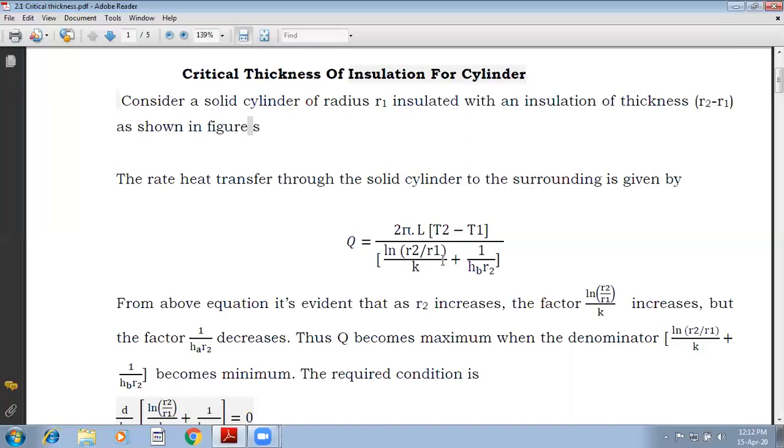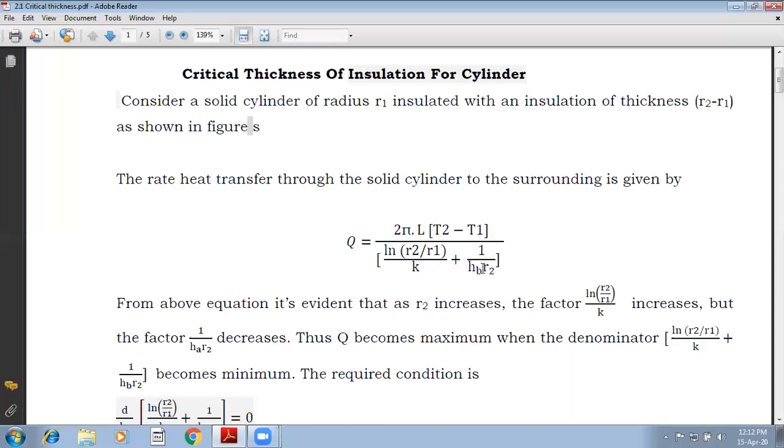Now, if I keep adding the insulating material, R2 will keep on increasing. Now, if R2 is increasing, what happens to the conductive resistance? The numerator is increasing. So conductive resistance is also increasing. On the contrary, in convective resistance, R2 is in denominator.